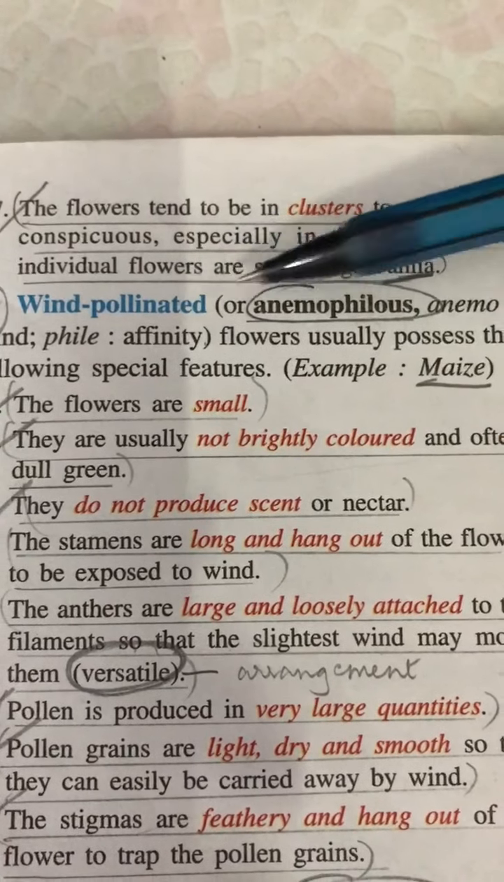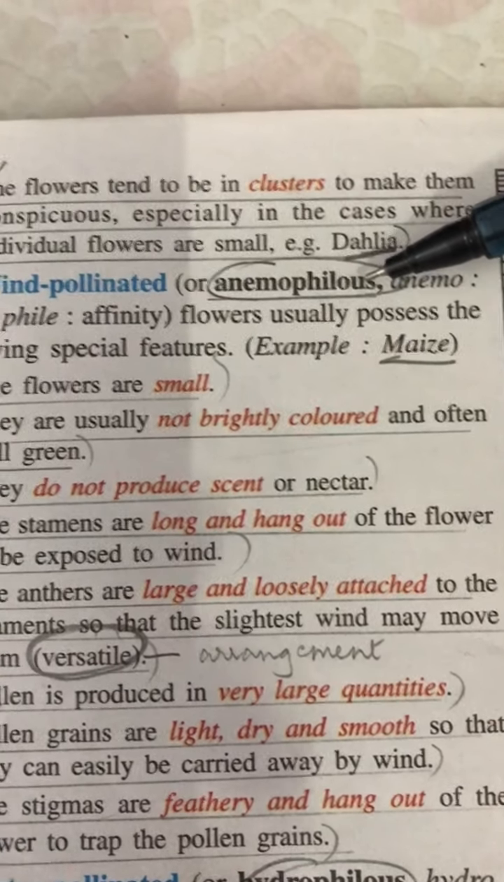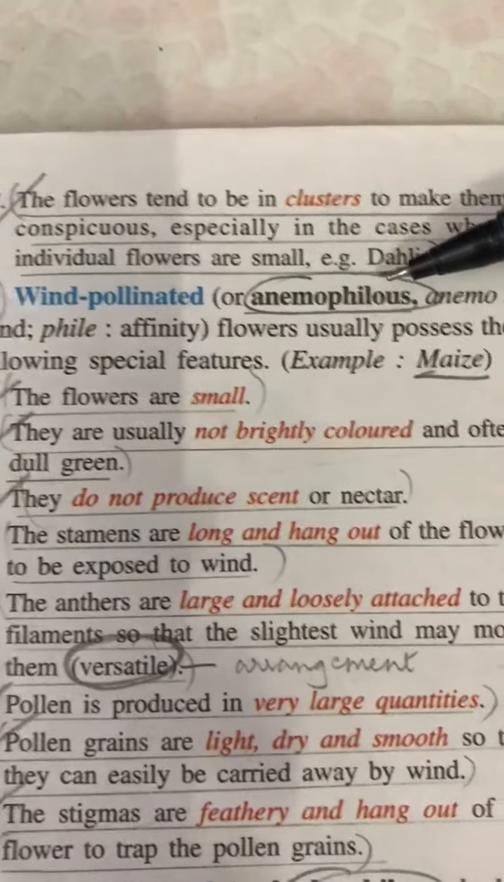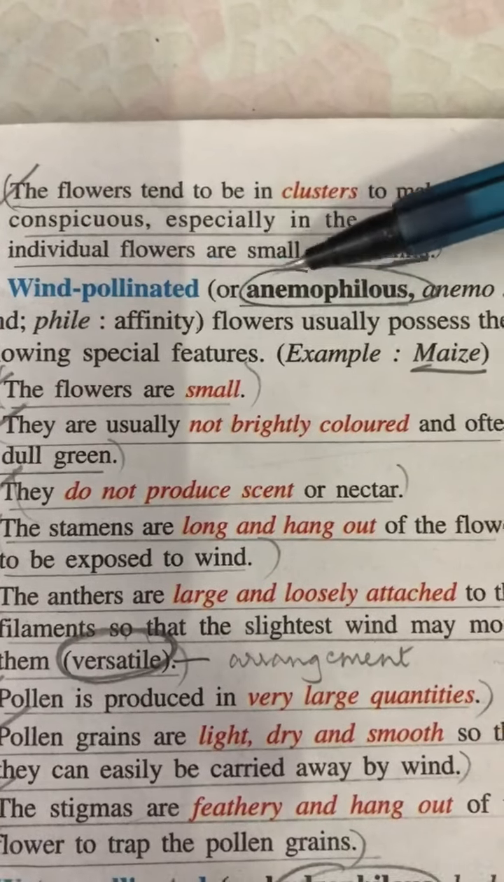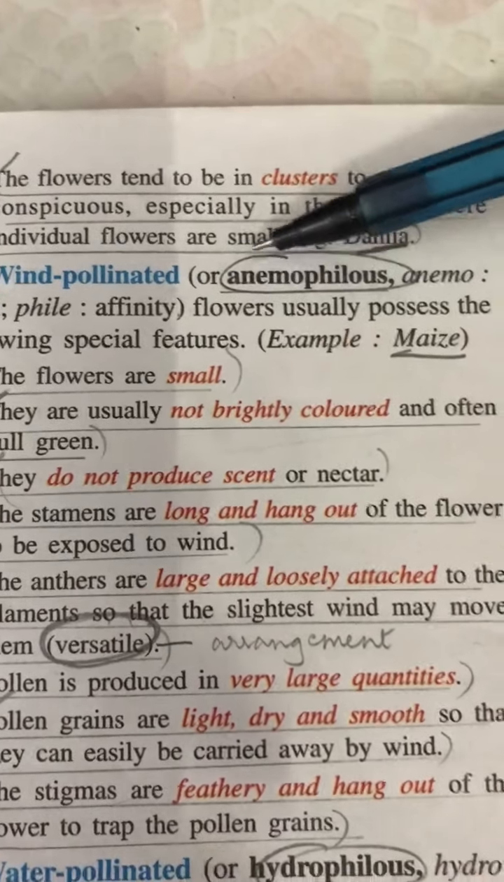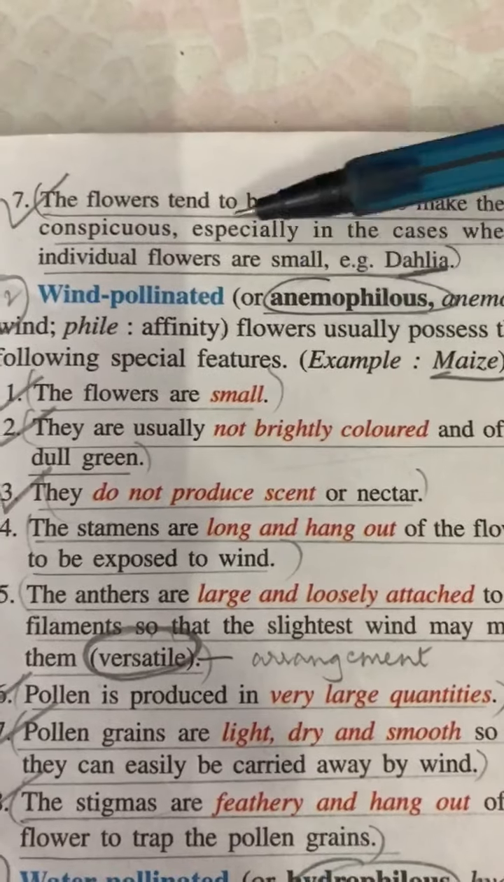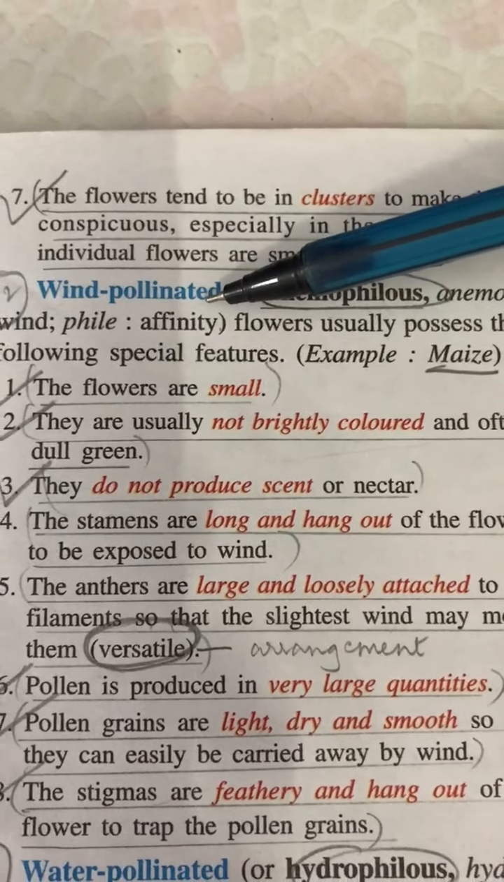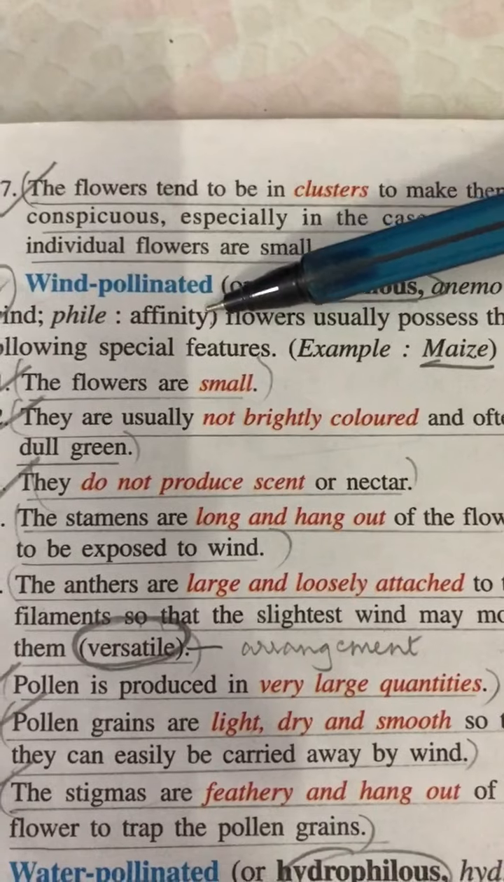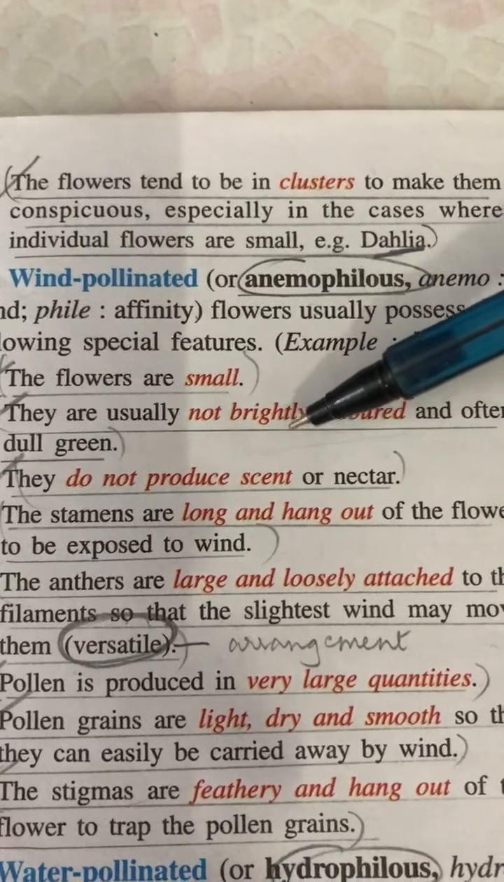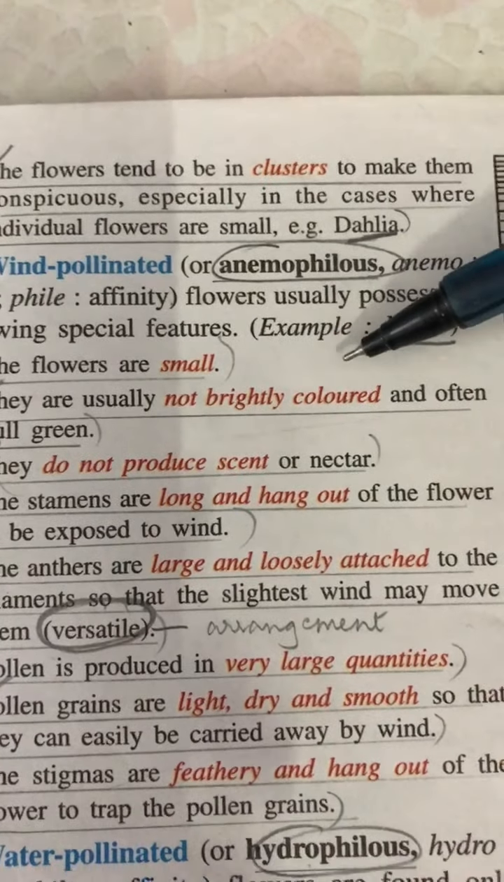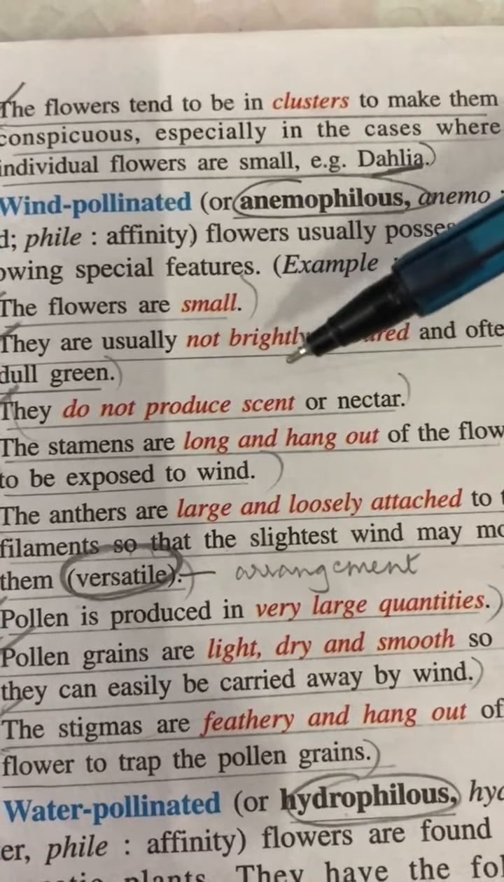Next is the wind pollinated or the anemophilous flowers. Anemophilous means pollinated by wind. Remember, it has got no connection with animals. Anemos here means wind. So they are pollinated by wind. Unlike the entomophilous flowers, these flowers are small. They are dull in color, not brightly colored, and do not produce nectar or scent.